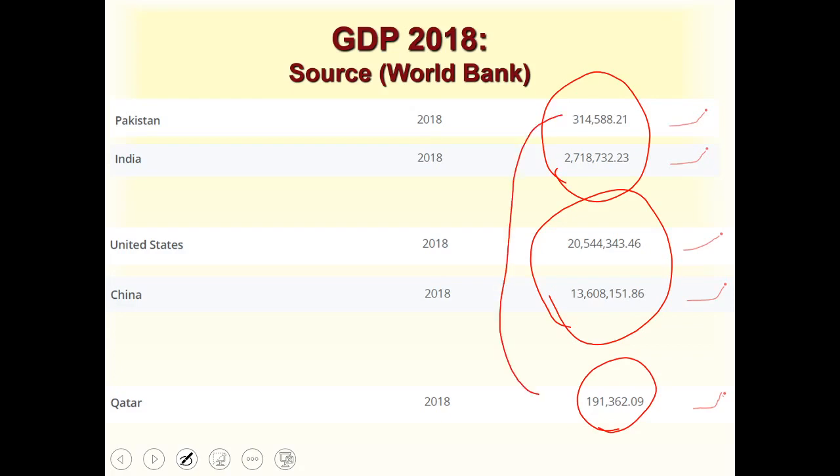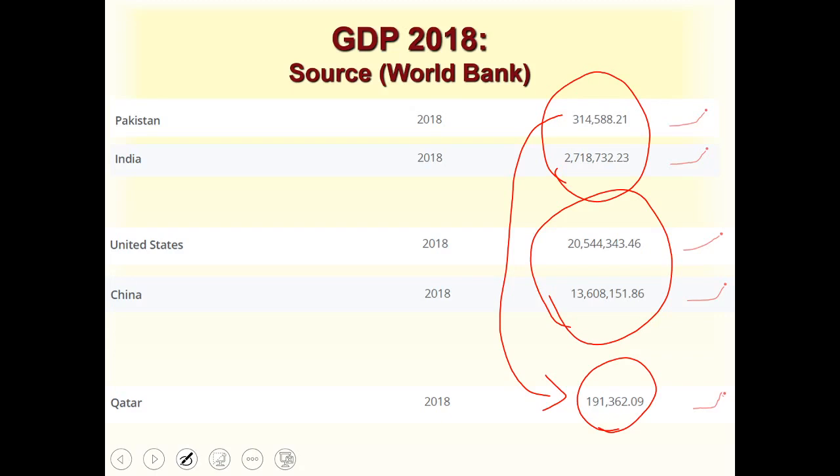Pakistan's GDP is bigger than Qatar's, right? Qatar's GDP is $199 billion. Pakistan's GDP is $314 billion. So apparently, if you just look at GDP, you might think that Pakistan is doing wonderfully well and is a bigger economy than Qatar. You hear about Qatar all the time, but when you look at GDP, you might think, oh, Qatar is nothing compared with Pakistan. Pakistan's economy is 1.8 times bigger than Qatar's. So Pakistan is a rich country. You might think that, right? But the reality is the opposite.